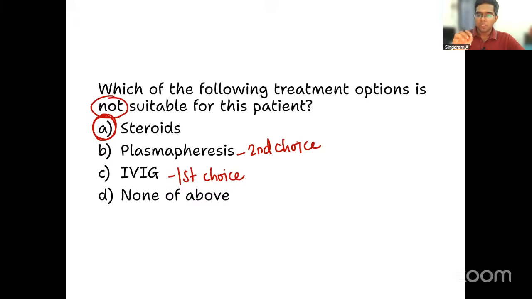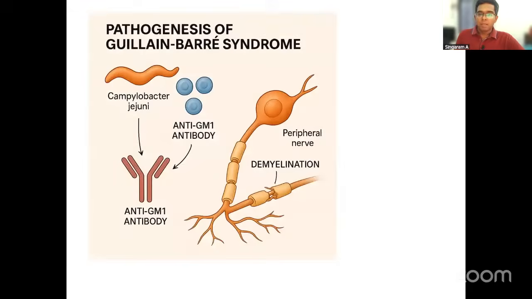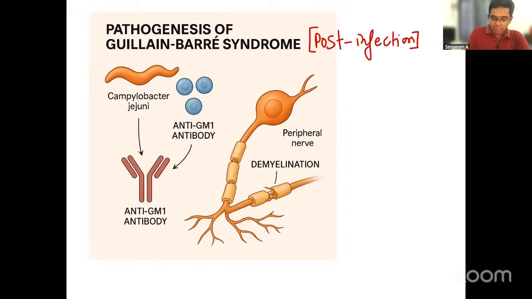So this is purely making a clinical diagnosis of Guillain-Barré syndrome and then going on to ask about the treatment options for Guillain-Barré syndrome. Okay, let me just quickly tell you some PYQ points related to Guillain-Barré syndrome. If you look at the pathogenesis, it's a post-infectious condition. We all know about it. It's a post-infection condition, usually following a gastrointestinal infection with which bacteria? Campylobacter jejuni. This is something important.